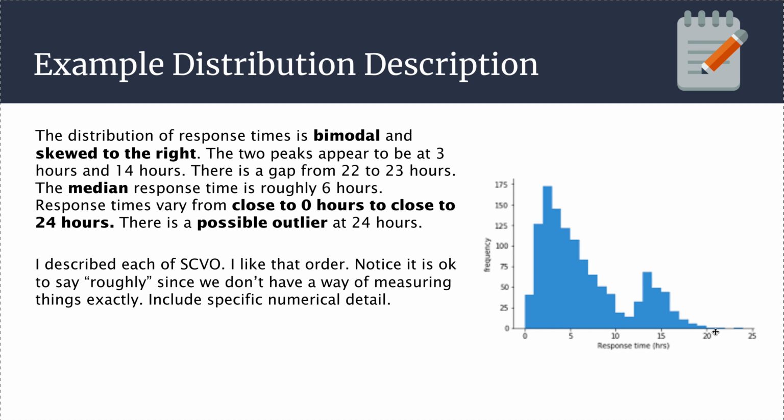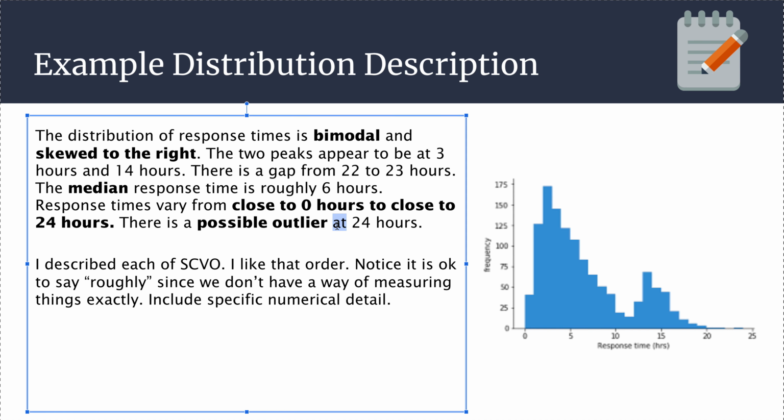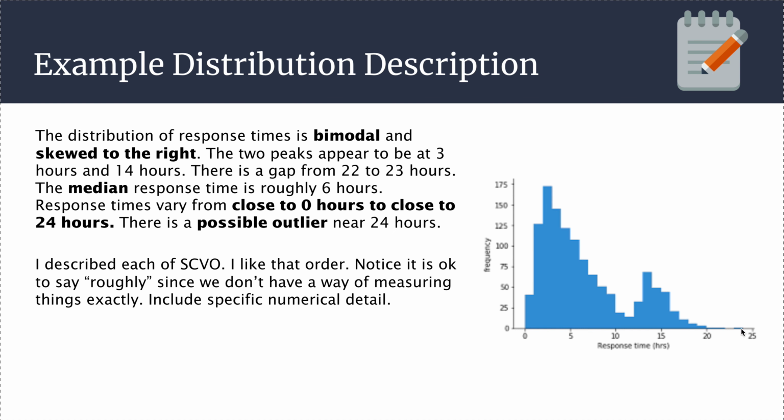And then I say there is a possible outlier at 24 hours, or if I want to be more specific, near 24 hours, because I don't know what the actual observation is. So there we go. I described the shape, bimodal skewed to the right, described the peaks, just said there was a gap. Then I described the center. The median is roughly at 6 hours response time. The variability is from close to 0 to close to 24 hours. I don't know the exact. And there is a possible outlier at 24 hours.